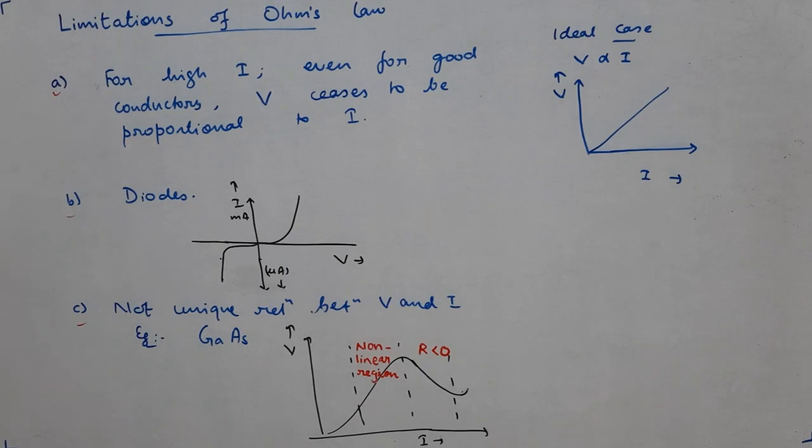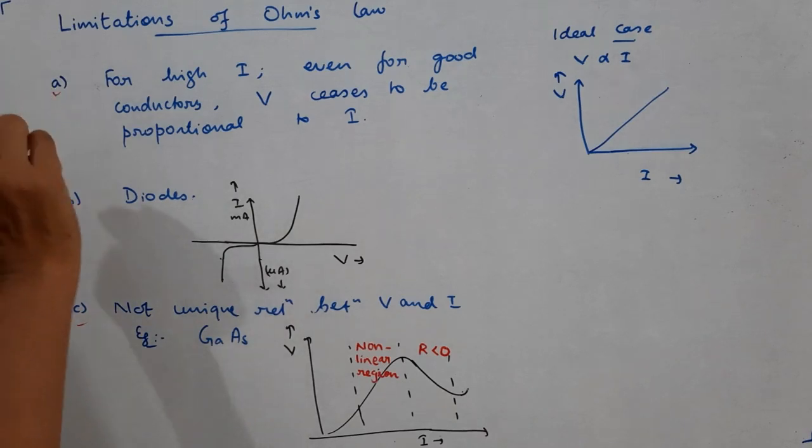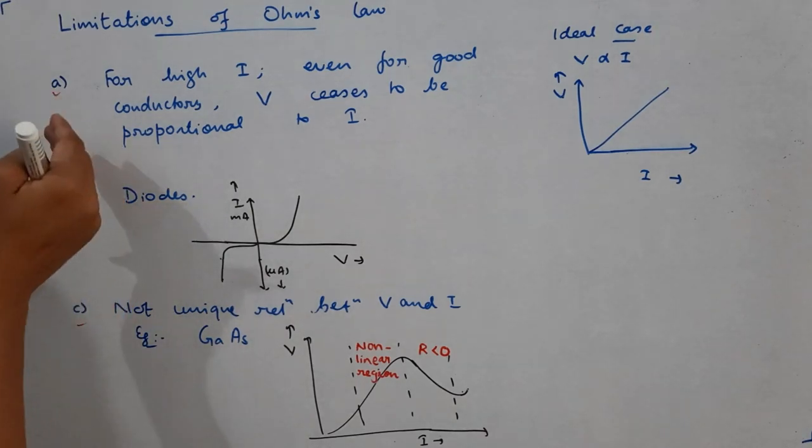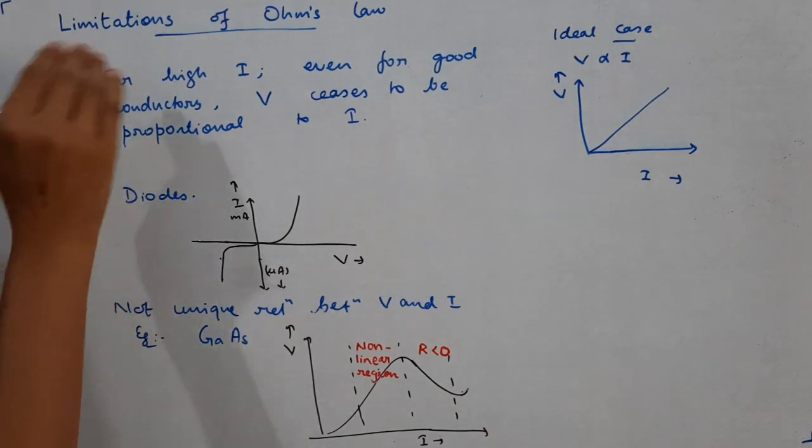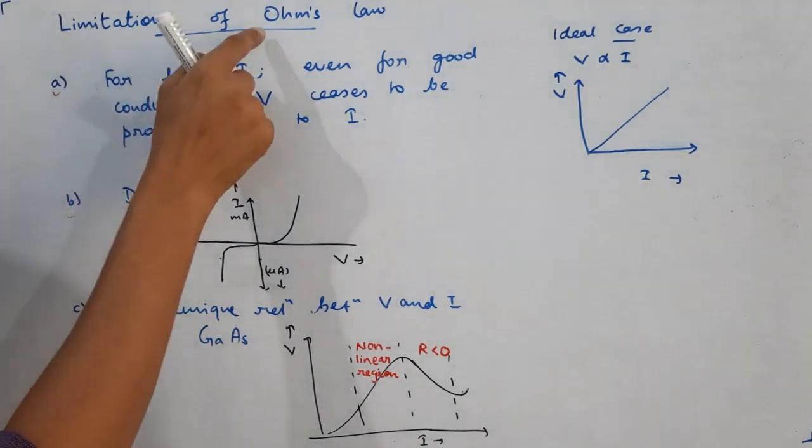Next, let us briefly discuss the limitations of Ohm's law. Conductors that obey Ohm's law, we call ohmic conductors. But there are some limitations or exceptions to this category. There are some conductors that do not obey Ohm's law. Obeying Ohm's law means what?